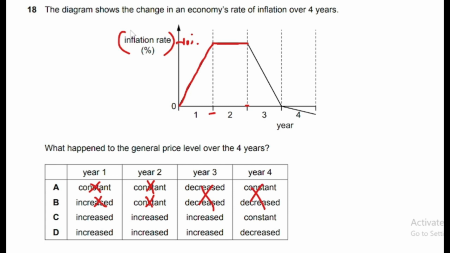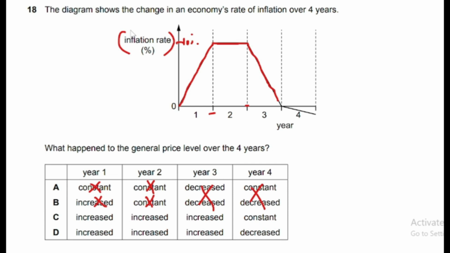So we have C and D. Moving to period 3, in period 3 rate of inflation is decreasing, continuously decreasing, but still it is positive. So it will be the period of disinflation, and in case of disinflation, price level still increases but with decreasing rate. So again in year 3 examiner says increase. Still we cannot decide on this as well.